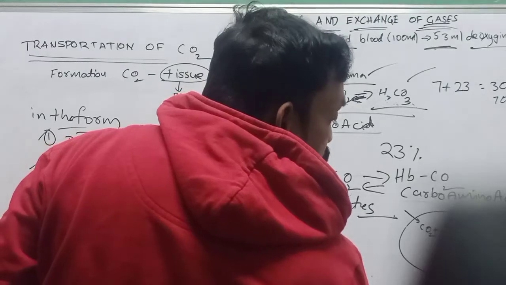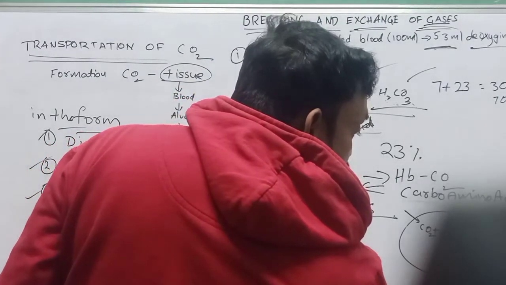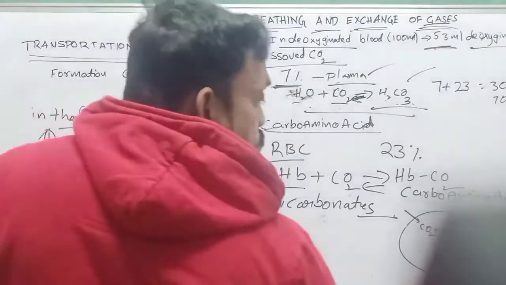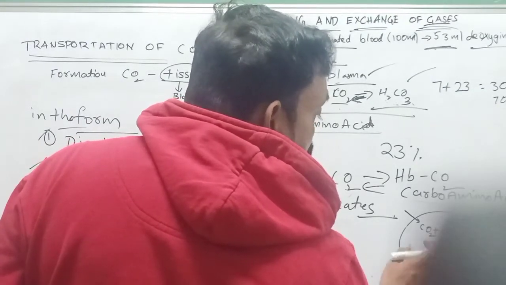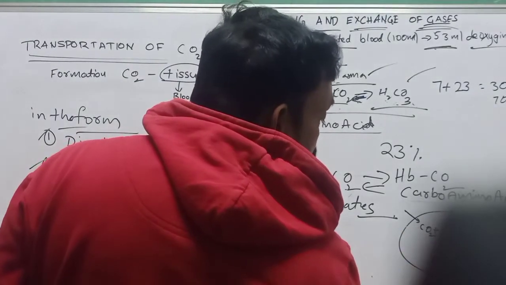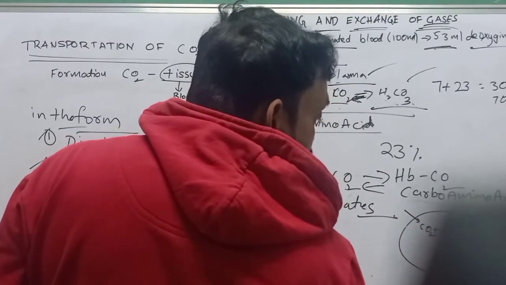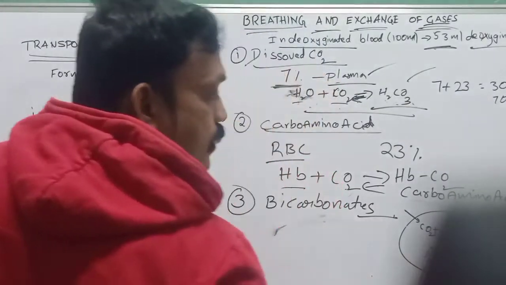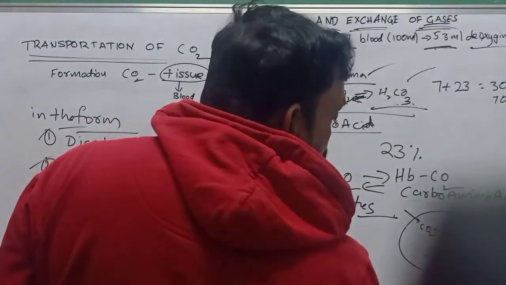What will happen outside? The negative ions leave the RBC, so an ionic imbalance forms between the RBC and the plasma, and the chloride ions move inward for ionic balance.